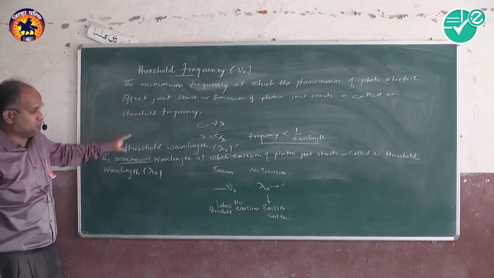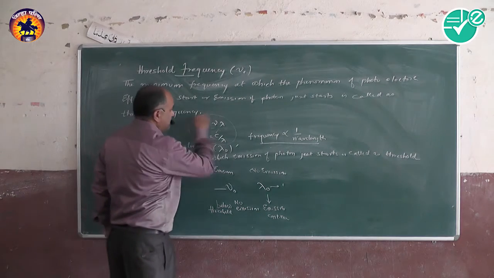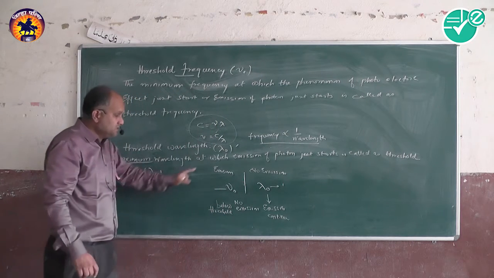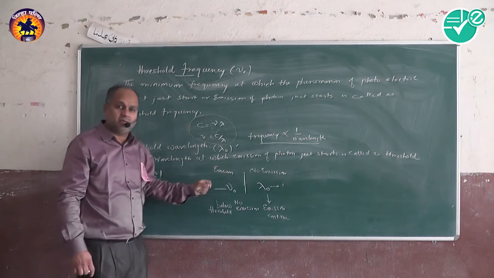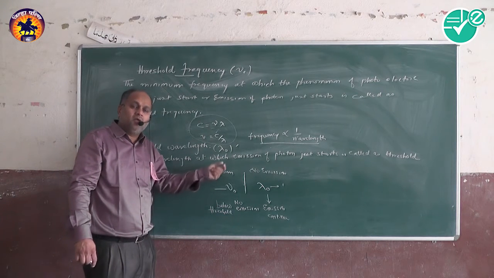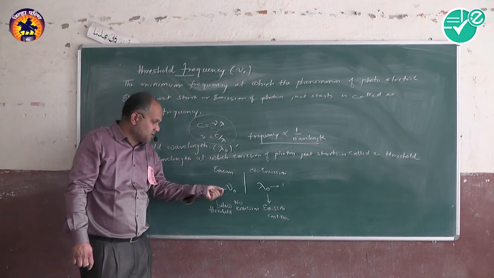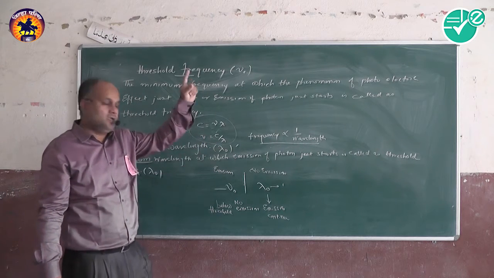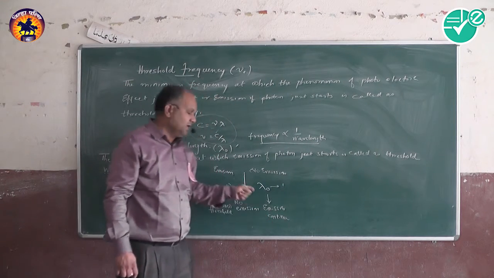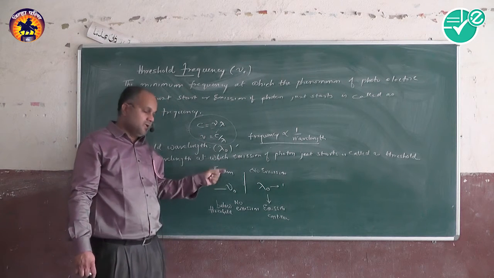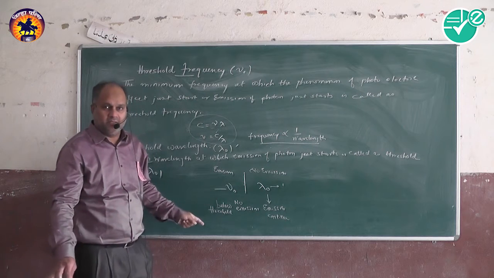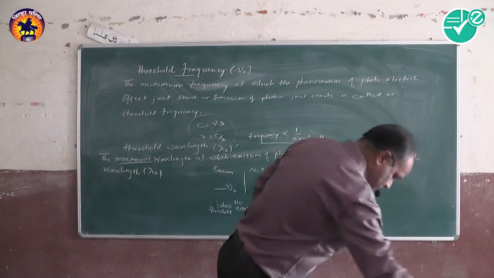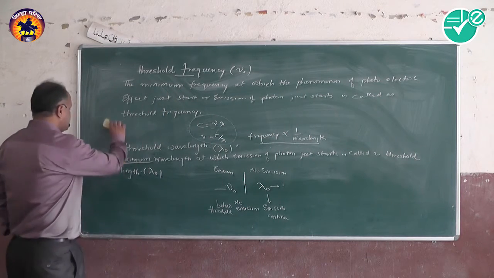So this you must understand. What is the relation between them? Due to that relationship you have to understand this concept. This is a very important concept, because many numericals are there in which they want to check whether the student has got the concept or not. Then you have to state that above threshold wavelength no emission, below threshold wavelength emission. Above threshold frequency emission will be there, below threshold frequency no emission will be there. This you must understand. Now next one.